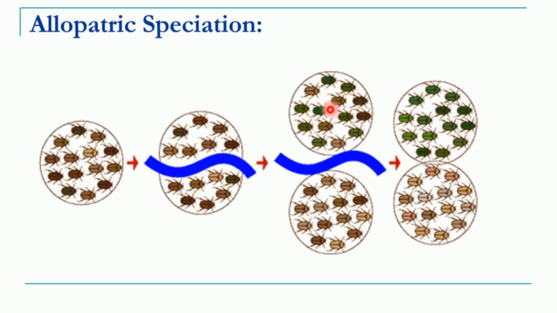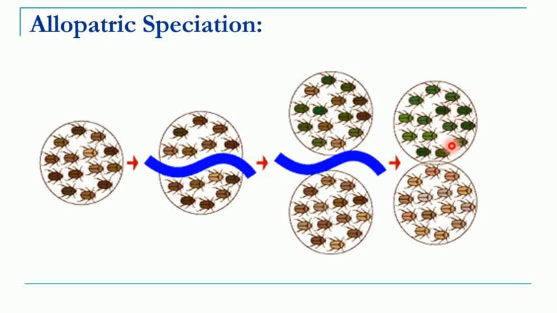Here you can see different mutations occurring in the second population, and due to this accumulation of mutations over a period of time, this population may develop entirely different characters than the original population, right.